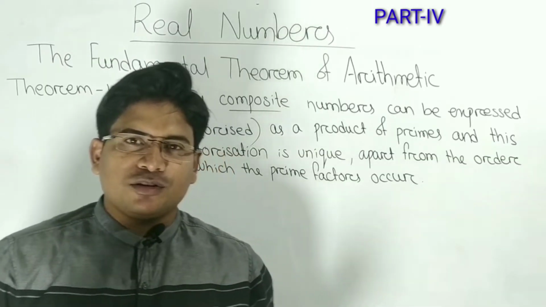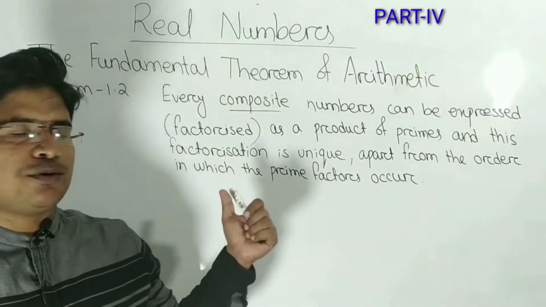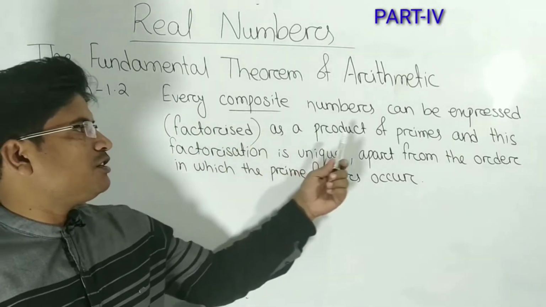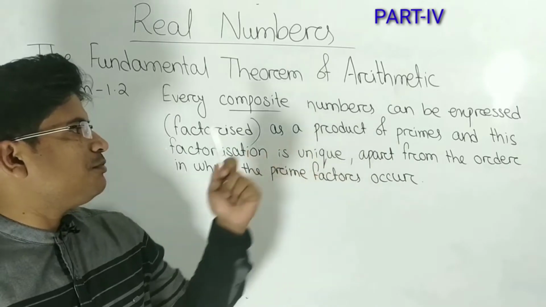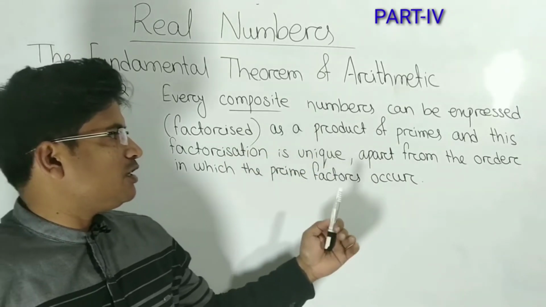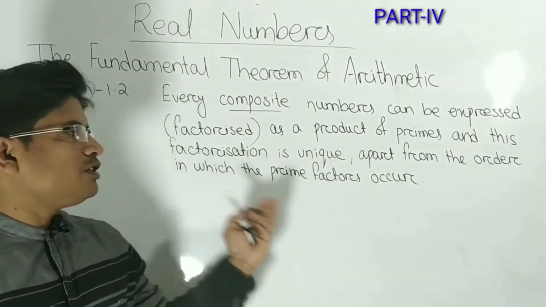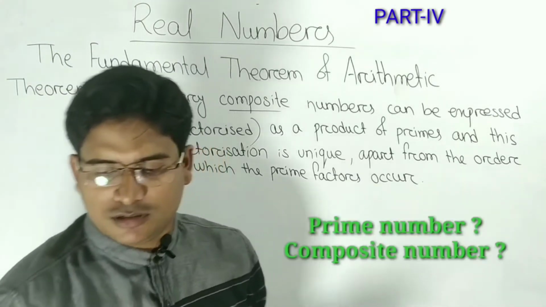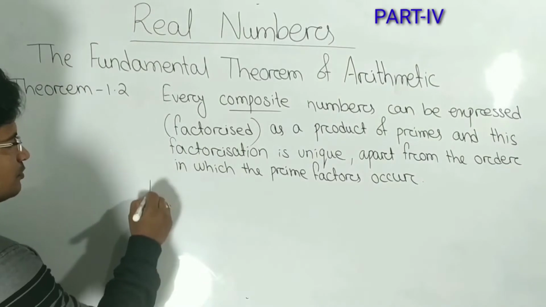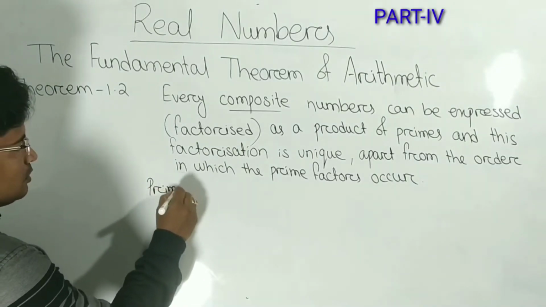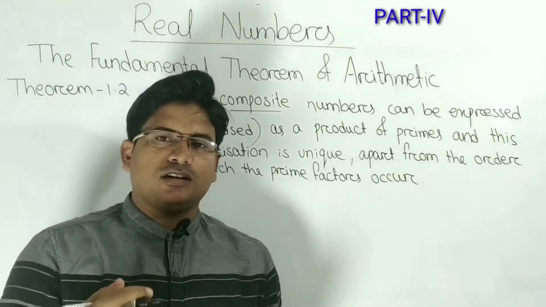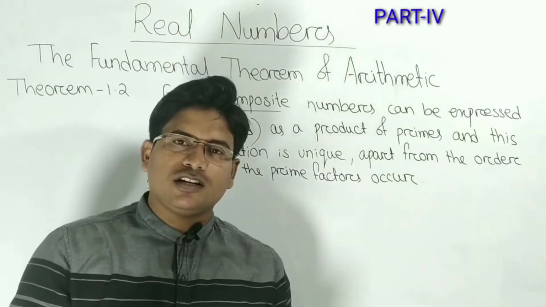Okay students, now we'll discuss theorem 1.2. In theorem 1.2 it is given that every composite number can be expressed as a product of primes, and this factorization is unique apart from the order in which the prime factors occur. First we will discuss what is prime number, what is composite number. Prime number: a number which is having only two factors. A number having only two factors is called a prime number.